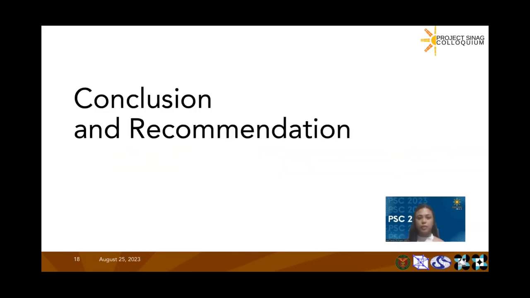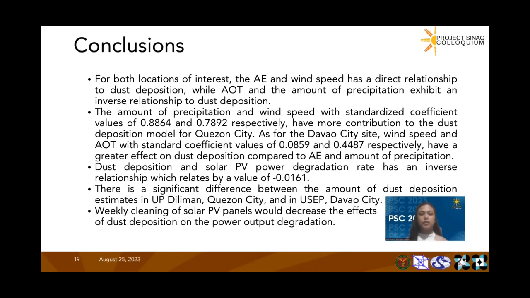For our conclusion and recommendation, based on the findings, the following conclusions were made. First, for both locations of interest, the AE and wind speed have a positive relationship to dust deposition, while AOT and the amount of precipitation exhibited an inverse relationship. The amount of precipitation and wind speed have more contribution to the dust deposition model than the other factors for Quezon City. As for the Davao City site, wind speed along with the AOT variables have a greater effect on dust deposition. Dust deposition and solar PV power degradation rate have an inverse relationship.